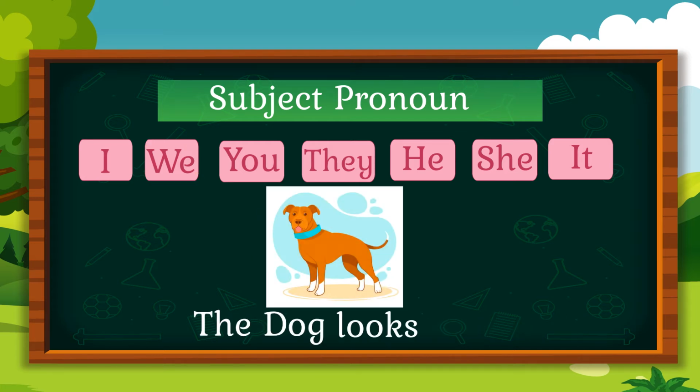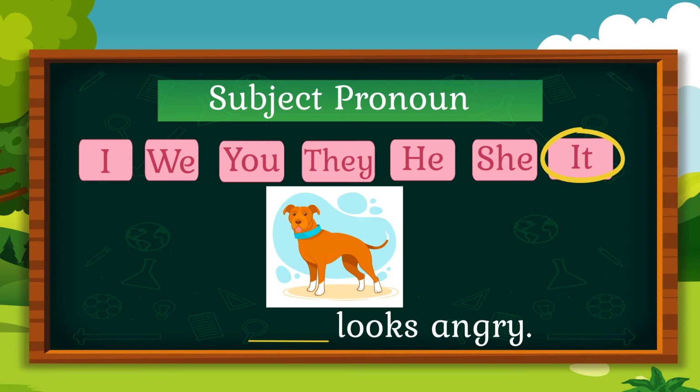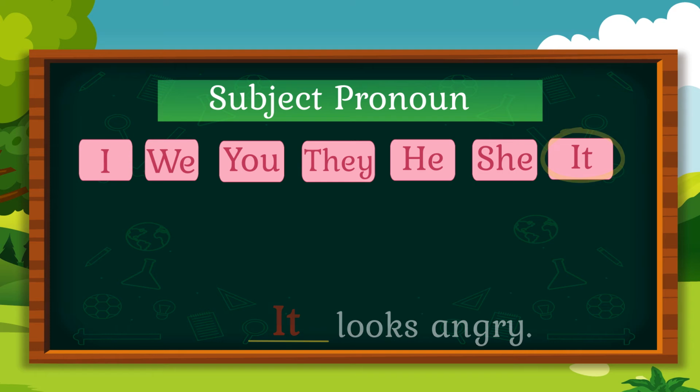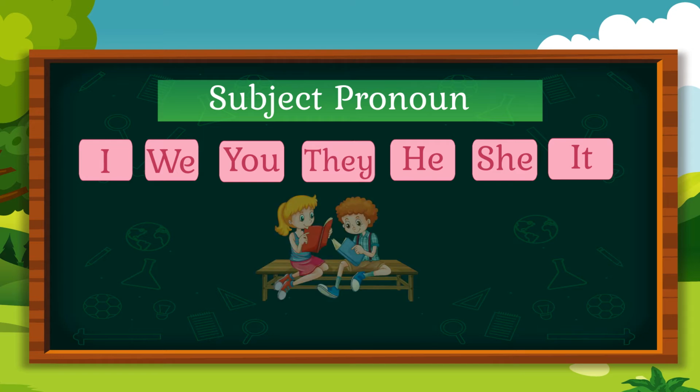The dog looks angry. Which pronoun will you replace the dog with? The dog is an animal, so we will replace the word with the pronoun it. It looks angry. What if there are multiple things or people like in this sentence?